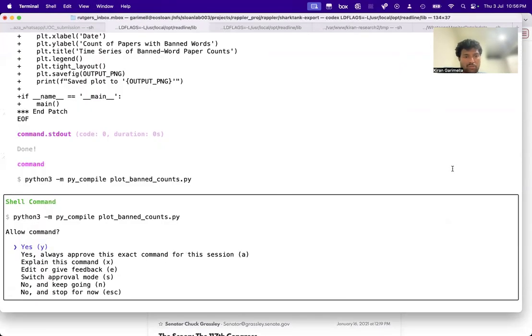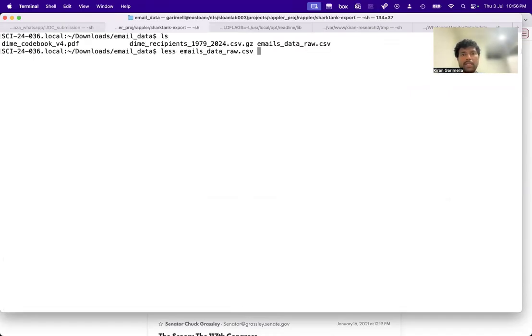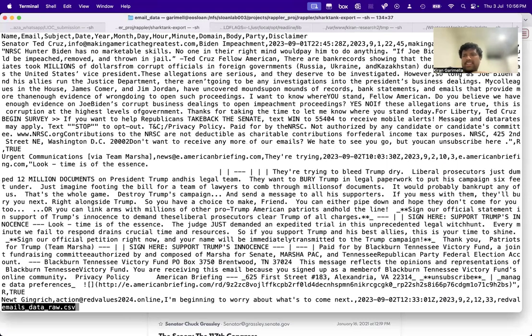So let me show you. This was the other email. We have that emails data set downloaded and standardized in a big file. This is the name of the person. So Ted Cruz, making America the greatest. I think this is some super PAC or something. The subject is Biden impeachment, and then date, year, month, minute, domain, body. The body of the message is, okay, should be removed, thrown in jail. So that's what Ted Cruz sent.